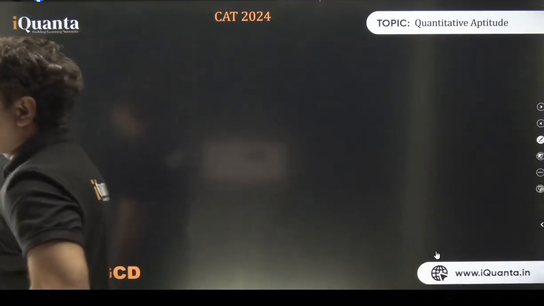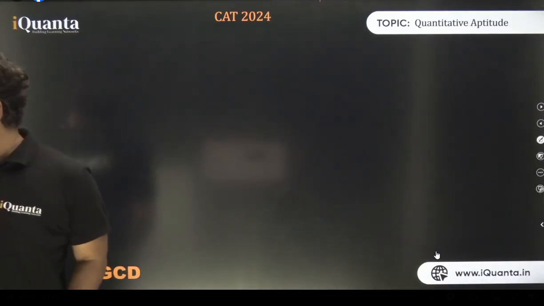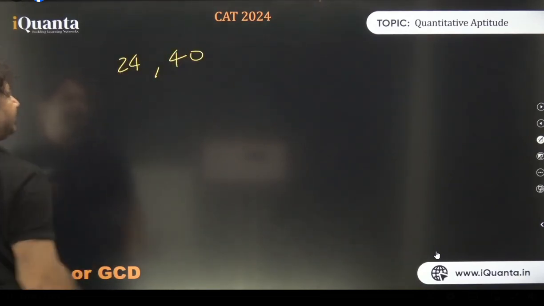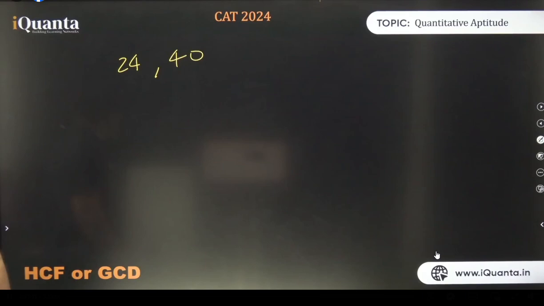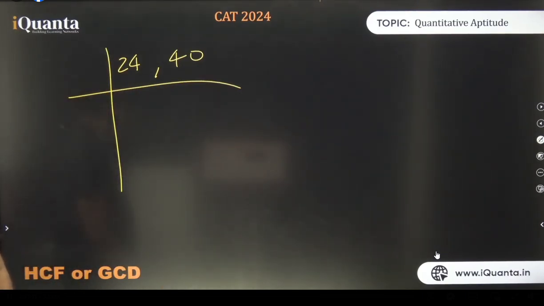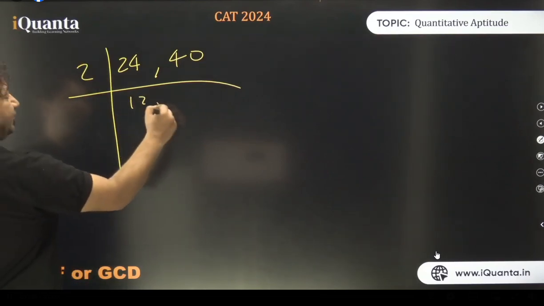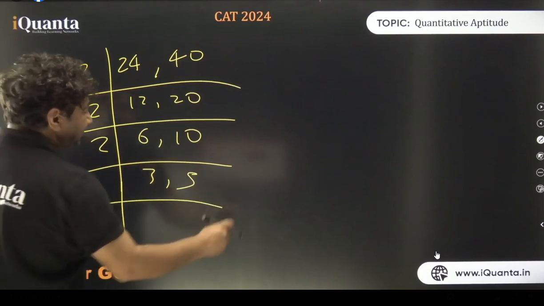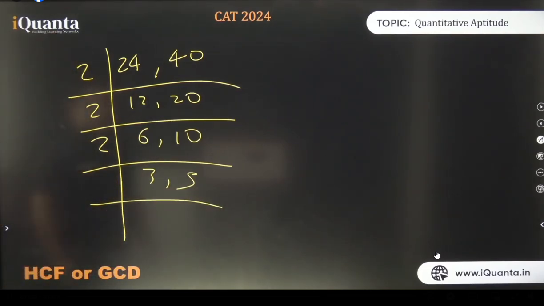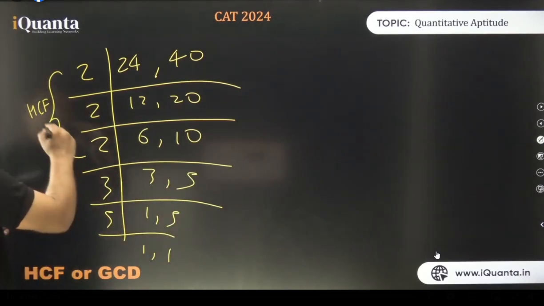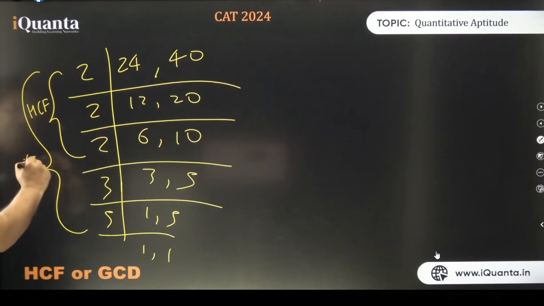Now coming to HCF or GCD. What is HCF? Highest common factor. GCD, greatest common divisor. You know that, right? 24 and 40. Let's try to calculate the highest common factor. When we were kids, that is how we did it. We will pick a prime which can divide both 24 and 40, that is 2. Again pick a prime and divide both. 2 6s are 12, 2 10s are 20. Again pick 2, 3 and 5. Now we cannot pick any prime which can divide both. So whatever we have here becomes the part of HCF. But even if we can pick one and we pick it, this whole becomes the part of LCM. Is that clear?